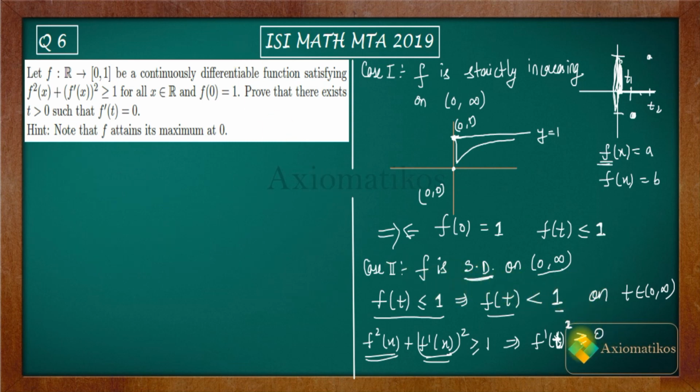Now this equality here will not be considered. Why? Because you know that f(t) is less than 1, therefore you will get strict inequality. That means f dash of t is greater than 0. Not only this you are getting from here, you're also getting that f dash of t is greater than 1 minus f of t square. Oh, sorry, square is also here.